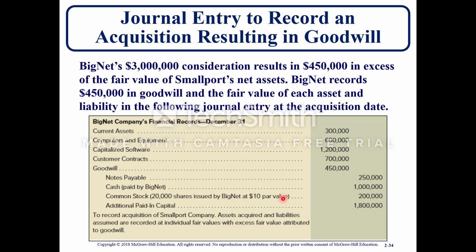So here, again, the journal entry to record the acquisition resulting in Goodwill this time. So you have the $3 million. Here you're going through the same assets and liabilities: $300,000, $600,000, $1.2 million, the $700,000. The notes payable is a liability. The stock issuance was the same, the $200,000 and $1.8 million. Your cash was more, so it increased, so it's $1 million, and so the offsetting difference is the $450,000, which would be a debit to Goodwill.